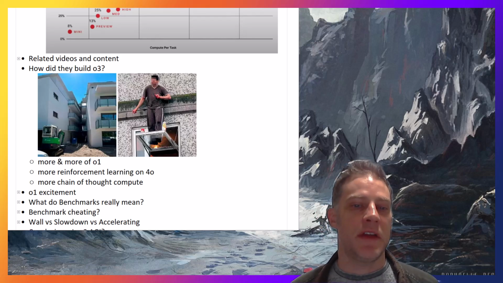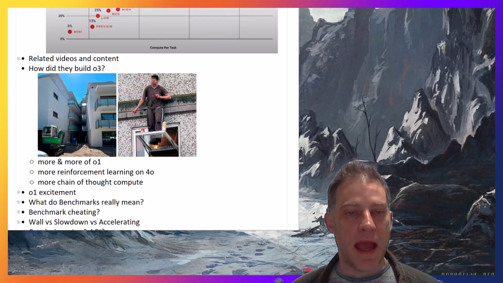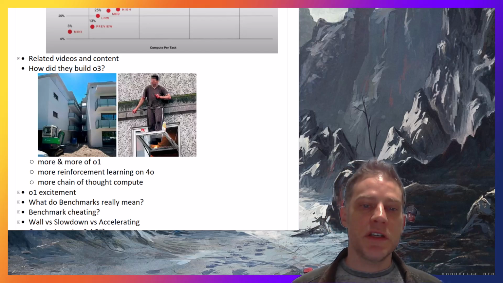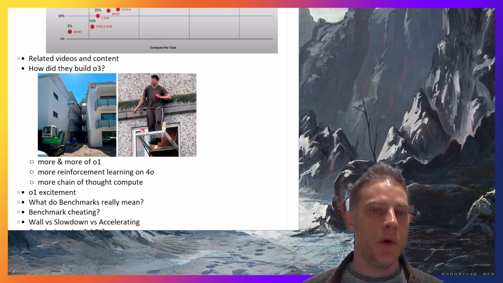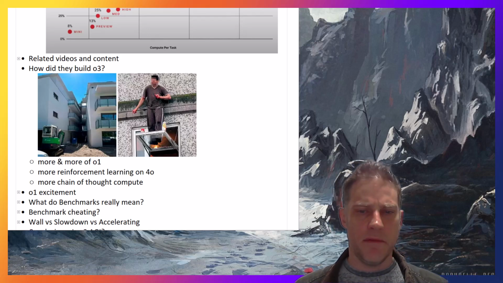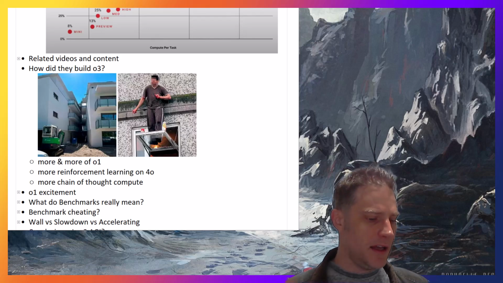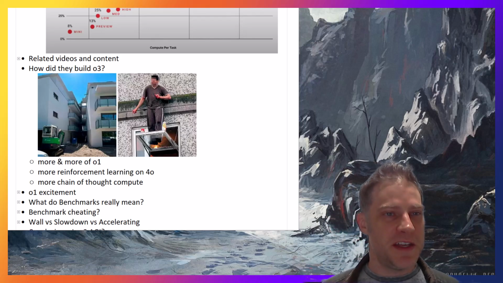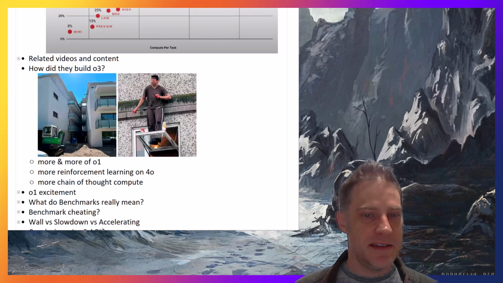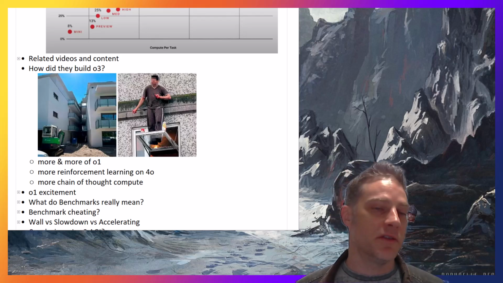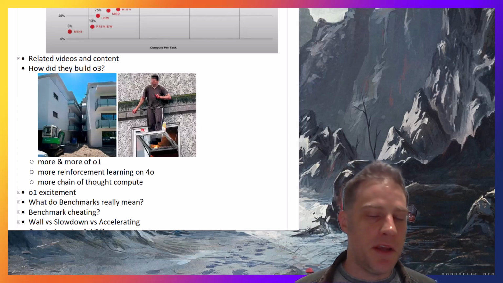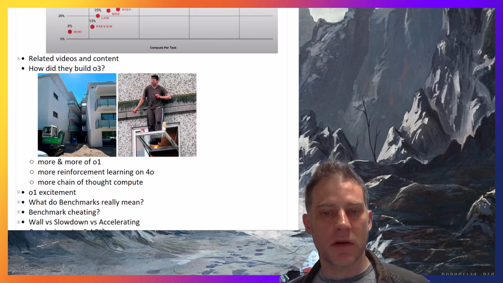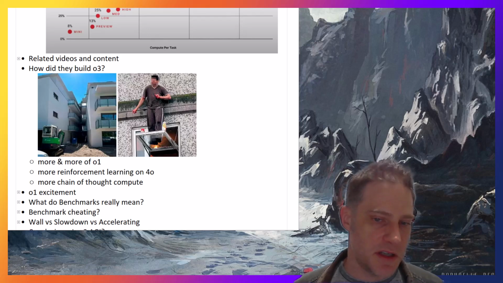They took that, and then on top of that, they add chain of thought compute, which actually turns O3 into not just a model. There is an O3 model, but it is also a process, and there seems to be a distinct lack of distinction between those two things in the general discourse. O3 is not just a model, so you can't really compare it to some of the previous benchmarks. It's comparing two different things.